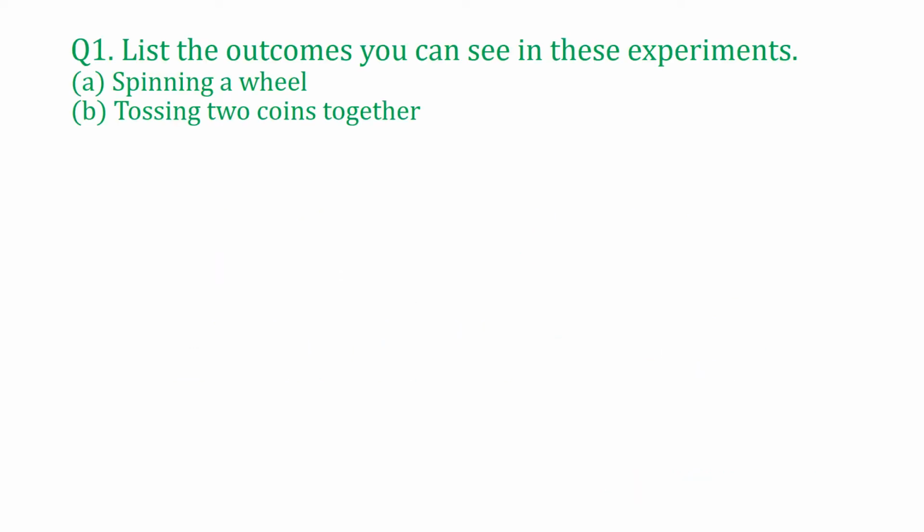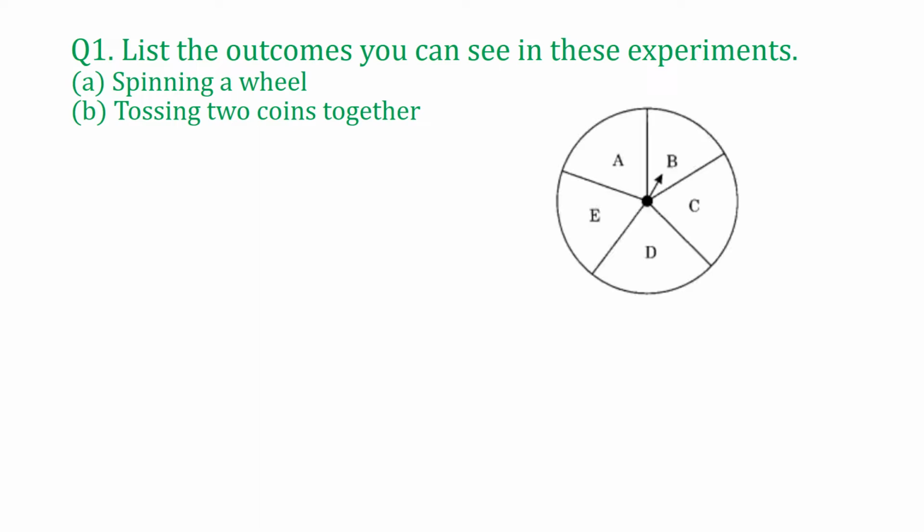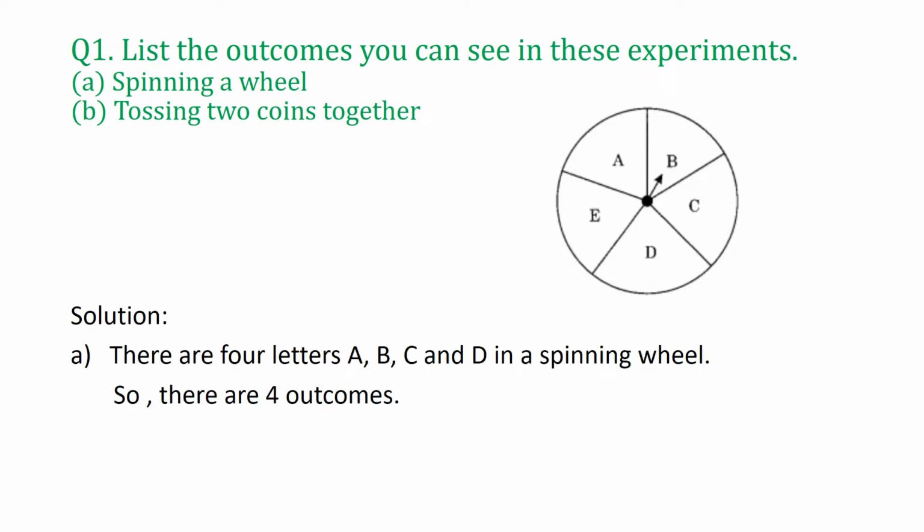First question says, list the outcomes you can see in these experiments when you will be spinning a wheel. What are the outcomes? On spinning this wheel, your outcomes would be A, B, C, D, or E. There are four letters A, B, C, D in a spinning wheel.